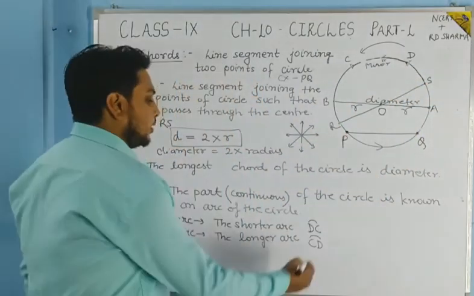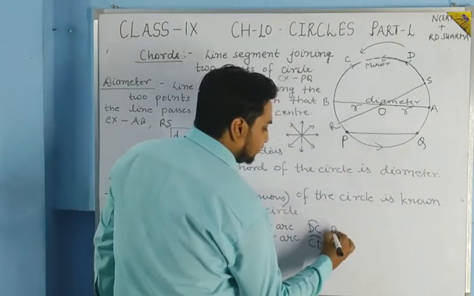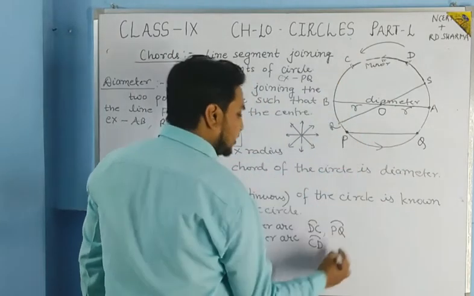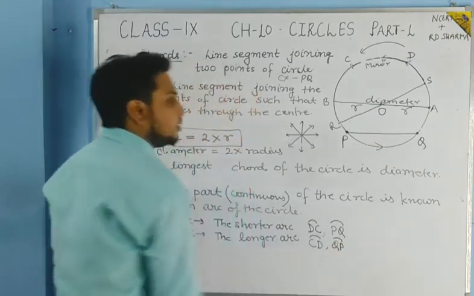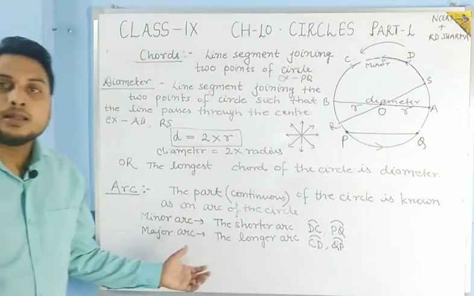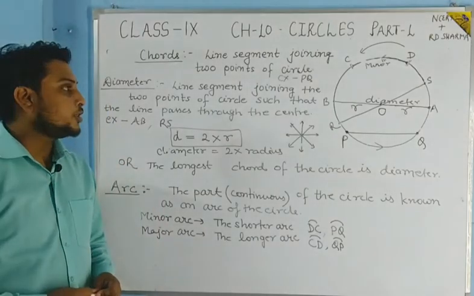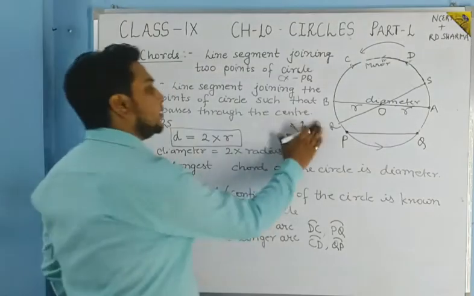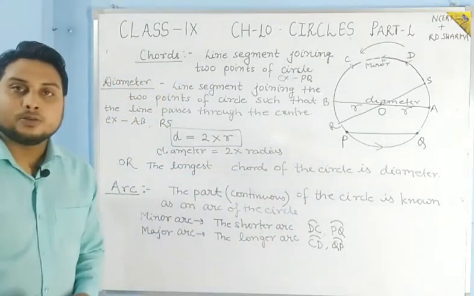One more example you can write: in minor arc PQ is there, and in major arc QP is there. Like this we divide minor arc and major arc. So students, you should note it down with the figure, and after this we'll see the next topic.